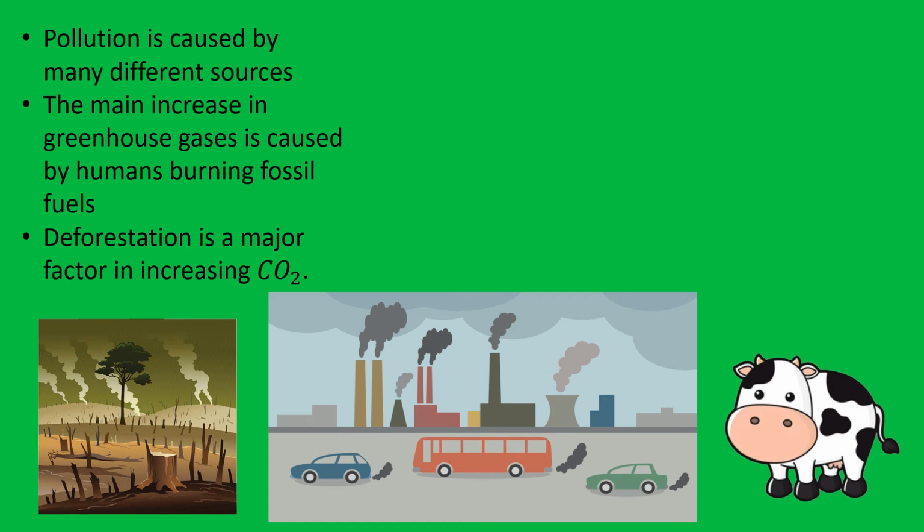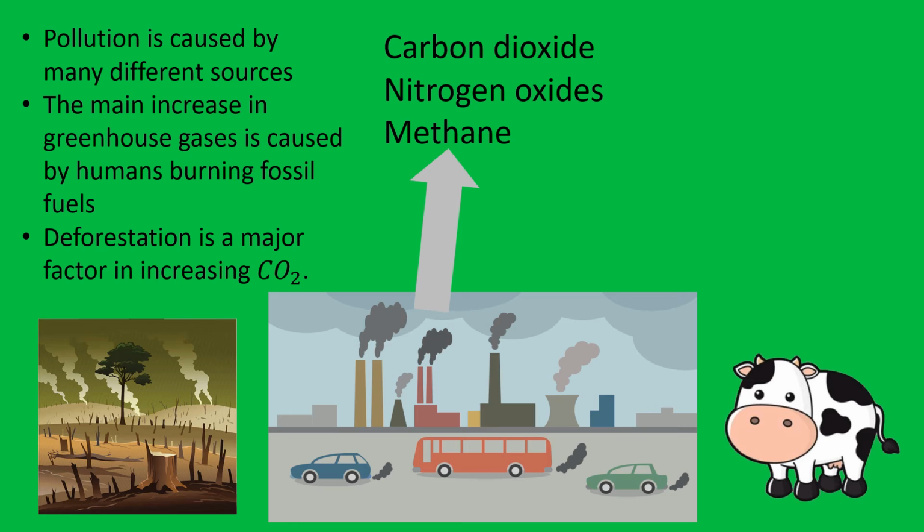We're clearing this land to add more factories or do more farming, and this in turn leads to even more greenhouse gases. So the factories and the cars provide us with more carbon dioxide being released, more nitrogen oxides and more methane, and livestock leads to an increased amount of methane being released into the atmosphere.